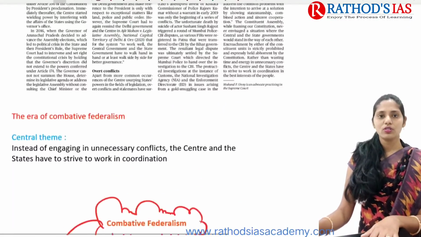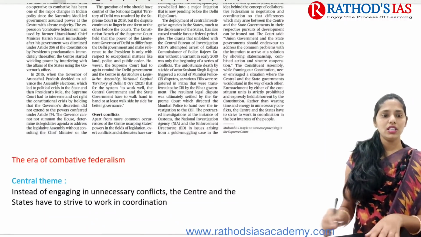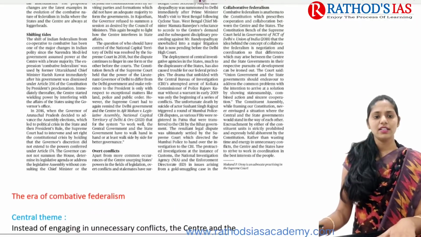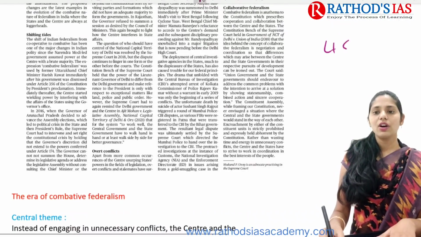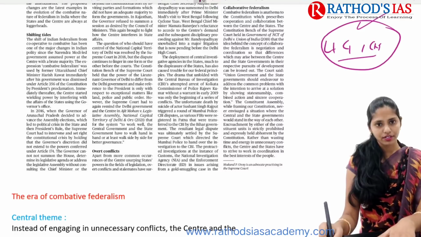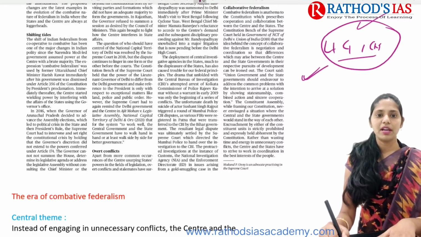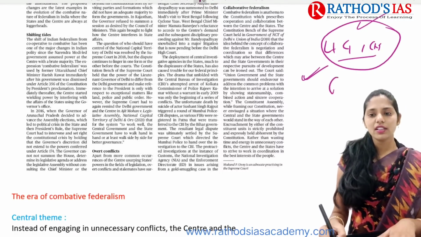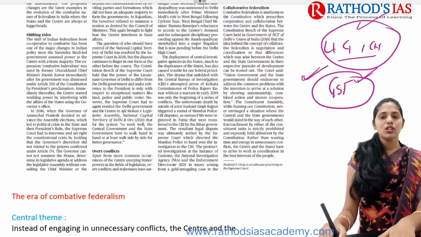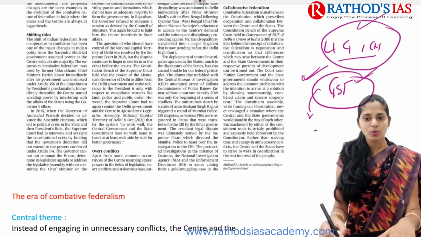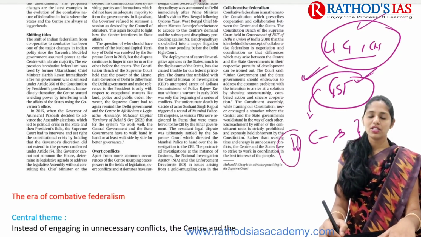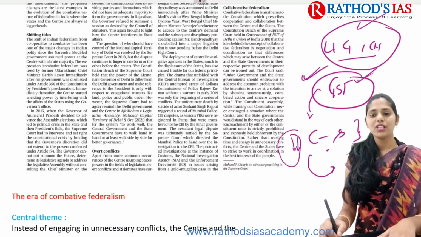And if you are talking about what the issues are here, you can find many examples. A recent one is regarding the Lieutenant Governor and the Chief Minister in Delhi, in the NCT, that is, the National Capital Territory of Delhi. We have discussed this issue a number of times. Even regarding GST compensation during the COVID-19 pandemic, what GST compensation needs to be paid by the Center to the states? Because less cess was collected by the Center, they are not able to pay the compensation to the states.